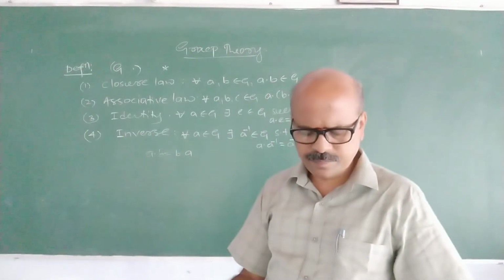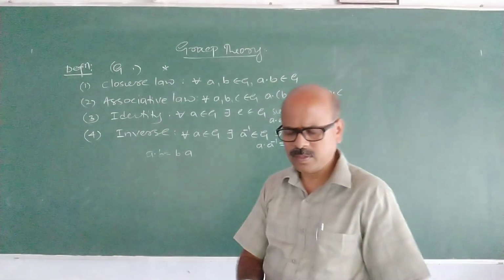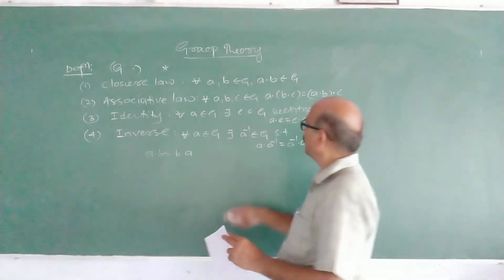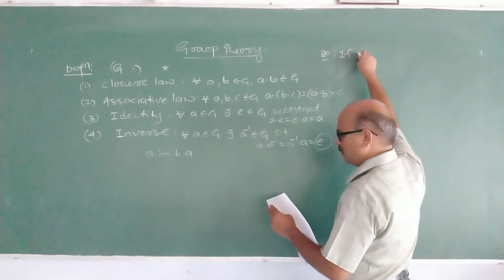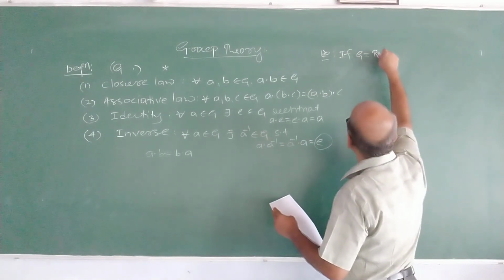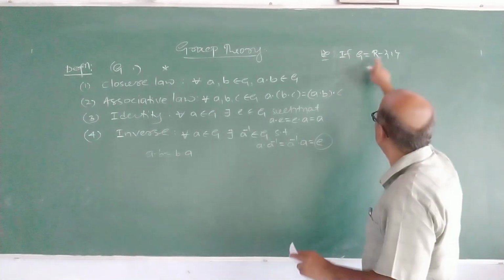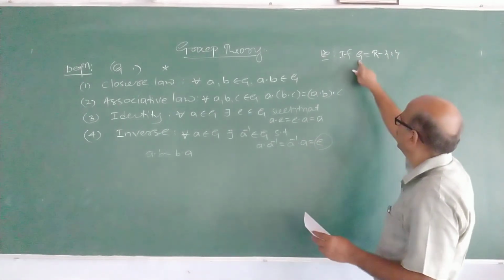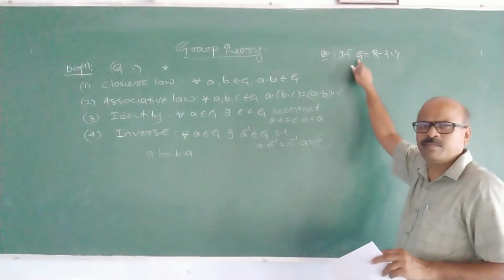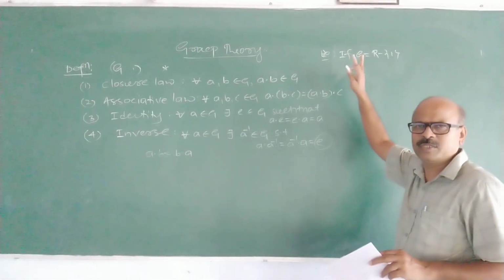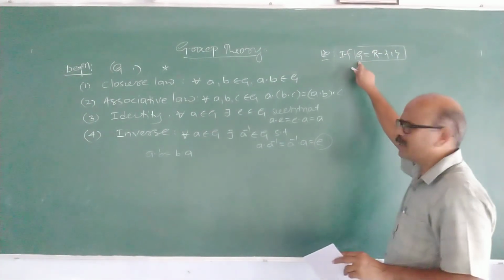Examples are this example. If G is equal to R minus {1}, the set of all reals except 1. Always in a group, two things are there, a non-empty set and a binary operation. You should understand clearly what is the given non-empty set. What is the set here?